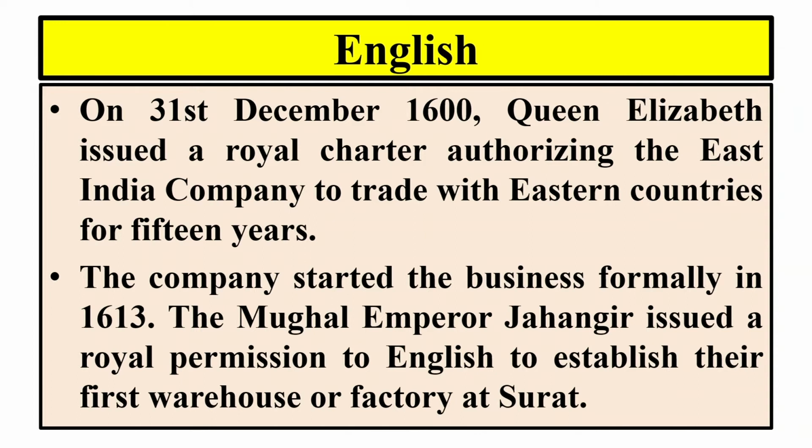With her permission, the East India Company started their business in the year 1613. It was founded in the year 1600, but it started its business in the year